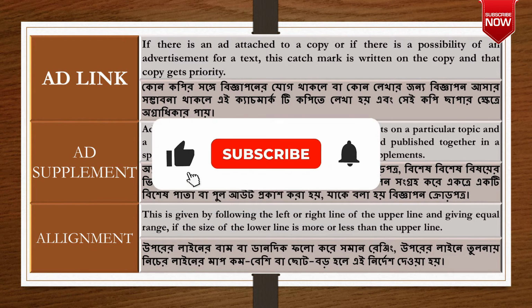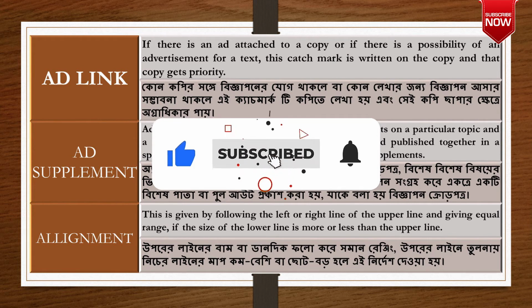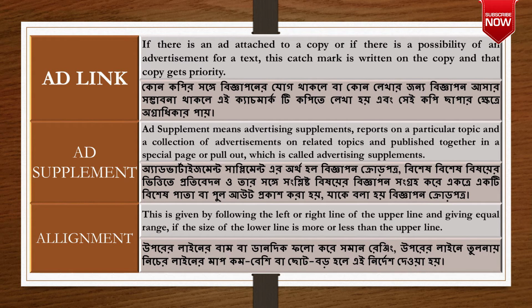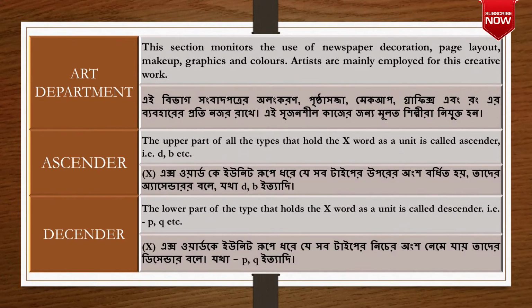Alignment. This is given by following the left or right line of the upper line and giving equal range if the size of the lower line is more or less than the upper line. Art Department. This section monitors the use of newspaper decoration, page layout, makeup, graphics, and colors. Artists are mainly employed for this creative work.